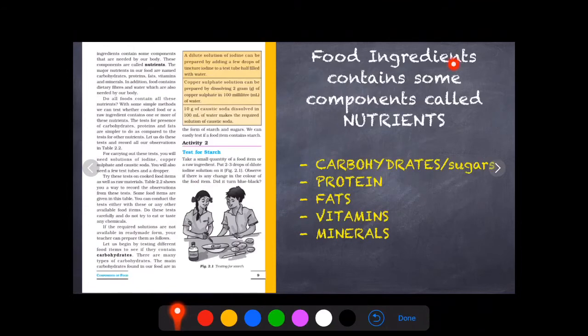Usually our food ingredients contain some components which we call nutrients. Nutrients are very important for our body. In order to grow and develop and also to stay healthy, we need to have all the nutrients in the food that we eat. The main nutrients are carbohydrates or sugar, protein, fats, vitamins and minerals. The food that we eat has all the food nutrients in it.